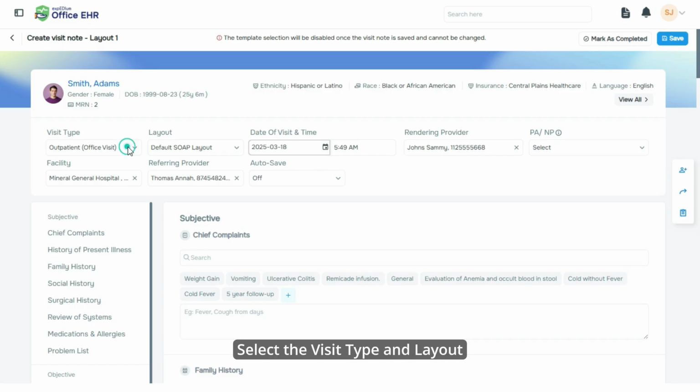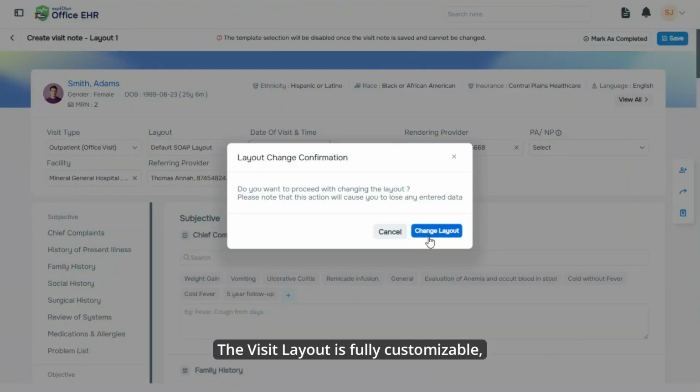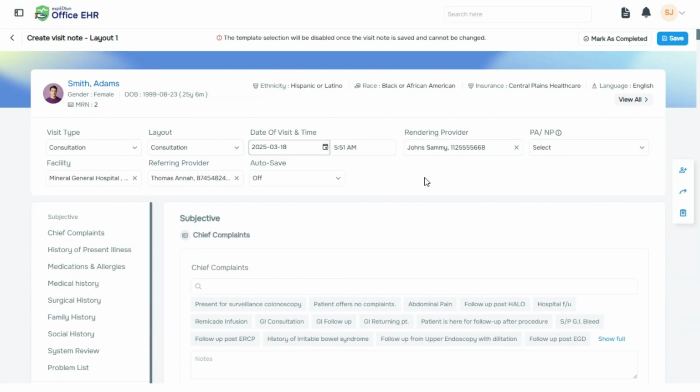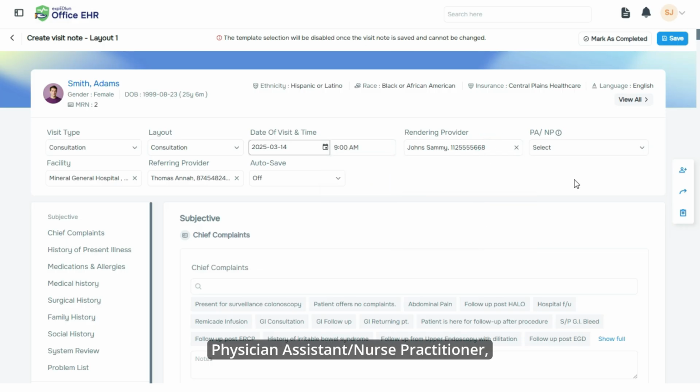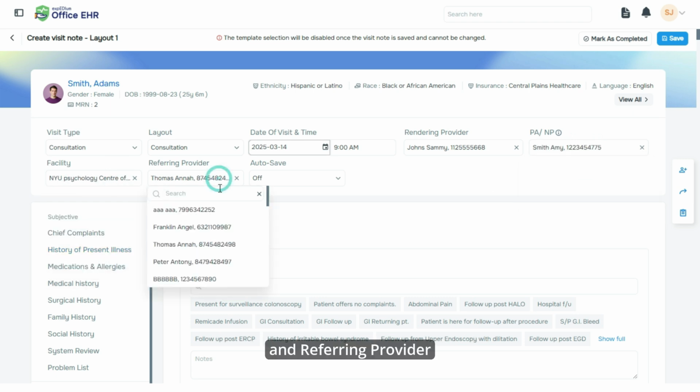Select the visit type and layout. The visit layout is fully customizable, allowing clinics to set it up based on their specific needs. Choose the date of visit, time, rendering provider, physician assistant or nurse practitioner, facility, and referring provider.